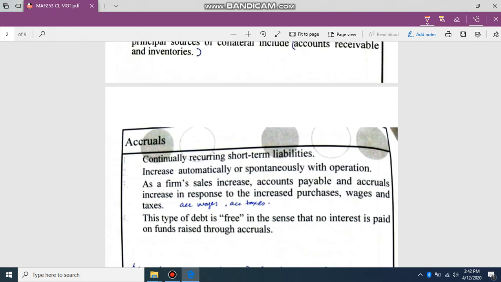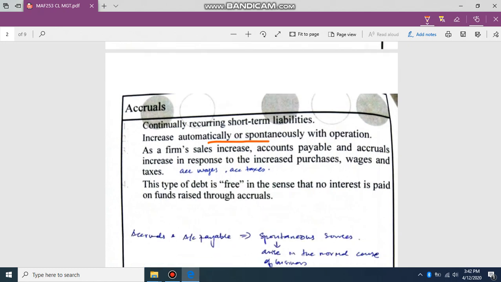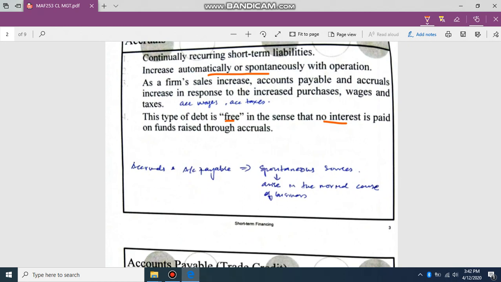Accruals are recurring short-term liabilities that increase automatically or spontaneously, so accrual falls under the category of spontaneous financing. Examples here are accrued wages and accrued taxes. This type of debt is free, because there is no interest paid on funds raised through accruals.